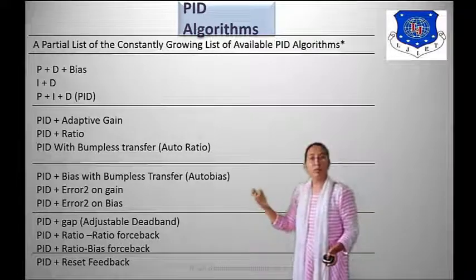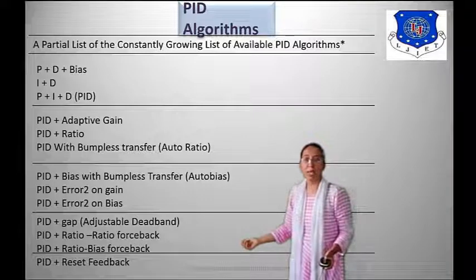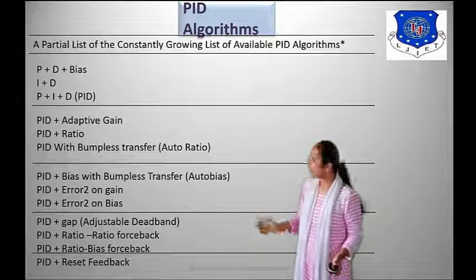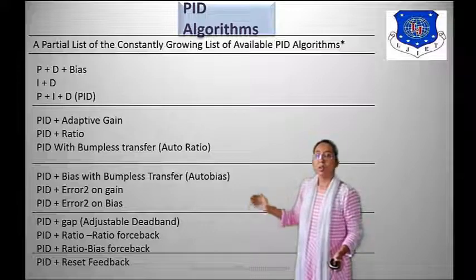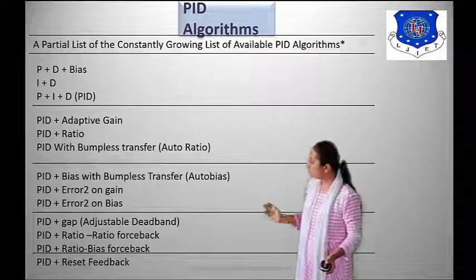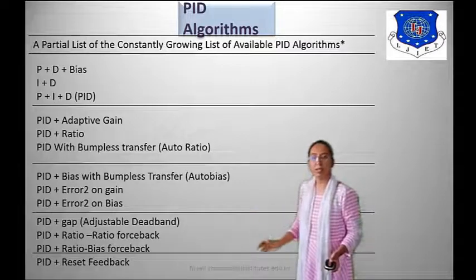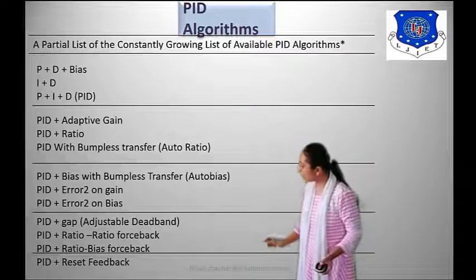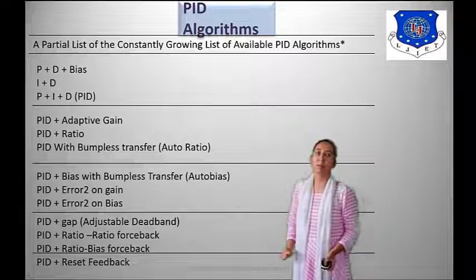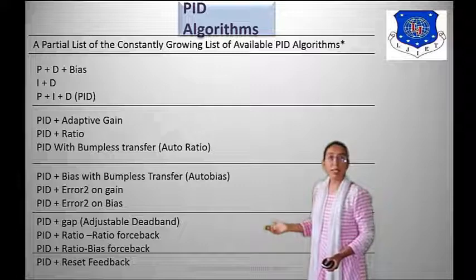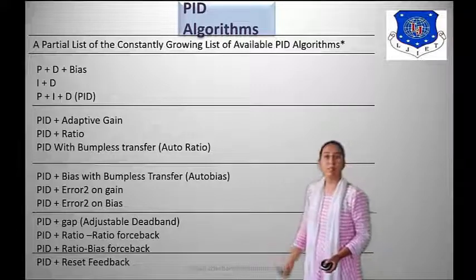We can use other PID algorithms like PID plus gap, PID plus ratio feedback, PID ratio bias, and PID plus reset feedback. So these are different PID algorithms used in algorithm libraries.